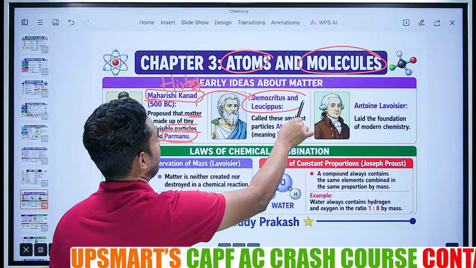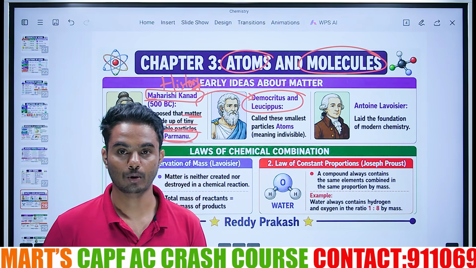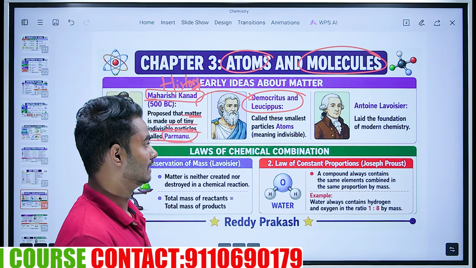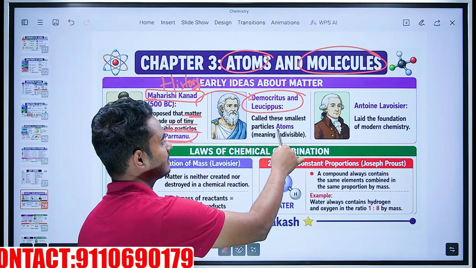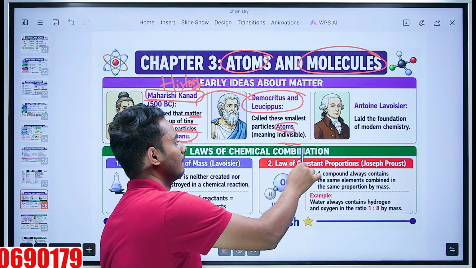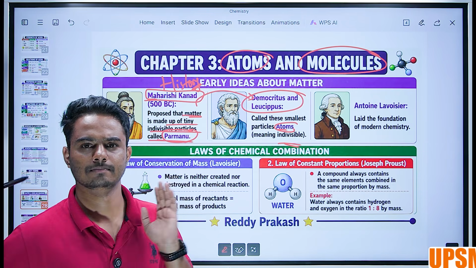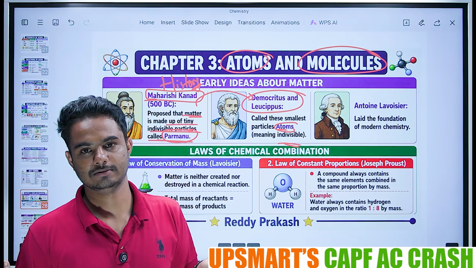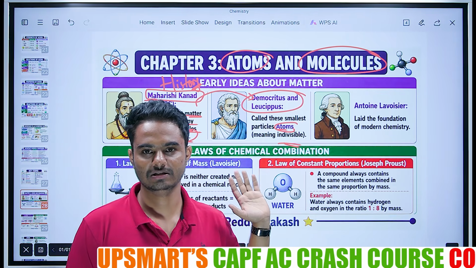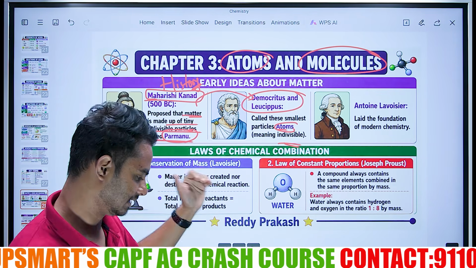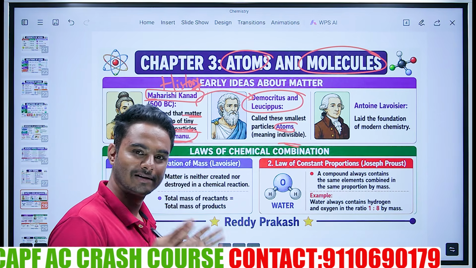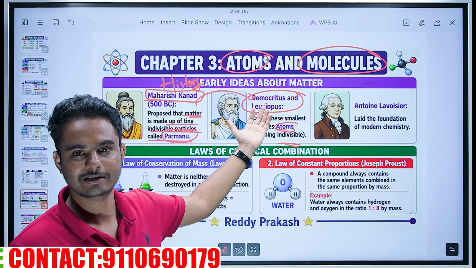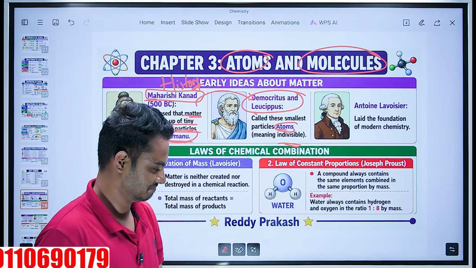Democritus and Leucippus. They came after Kannad. What they did is, they called the smallest particles atoms, which are indivisible. Cut, copy, paste. They gain the credit, we gain the knowledge, it seems. Maharishi Kannad gave this concept. These English people copied everything, they gained the credit, and they are telling they can civilize us, it seems,